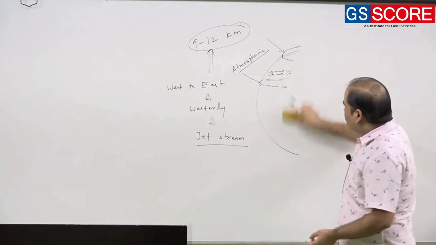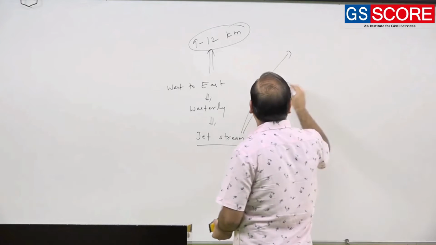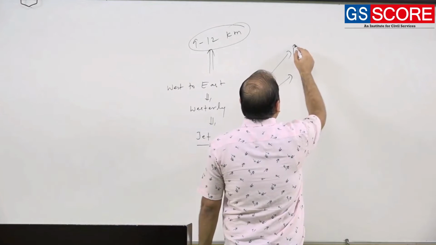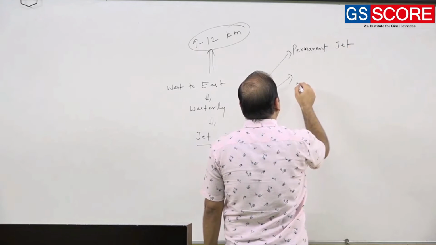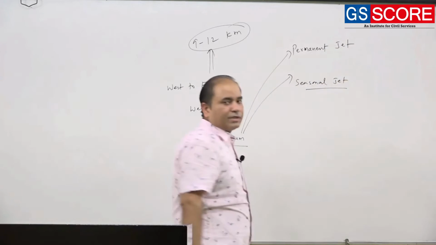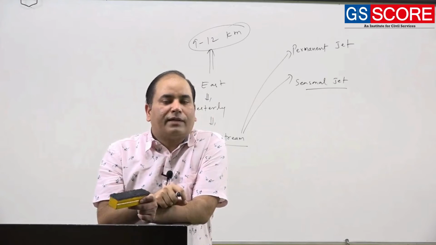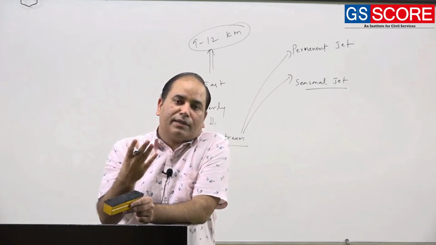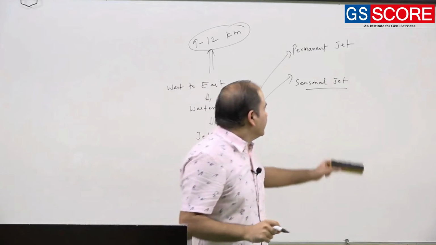Because of the nature of the jet stream, in general it can be studied in two different categories. One is the permanent jet and the second is the seasonal jet. As the name suggests, the jet stream that is permanent throughout the year is your permanent jet stream, whereas when the upper atmospheric circulation starts only in some particular season, that is referred to as the seasonal jet.